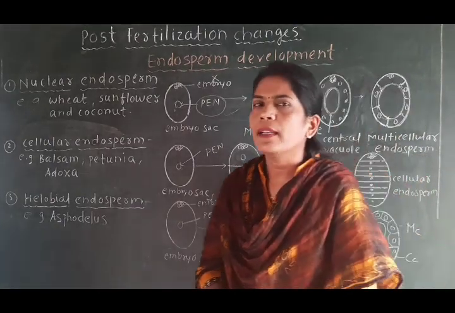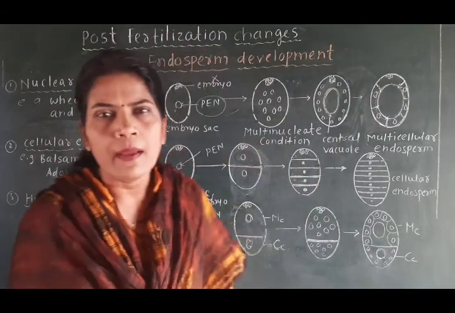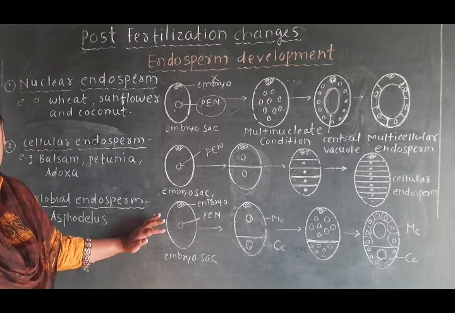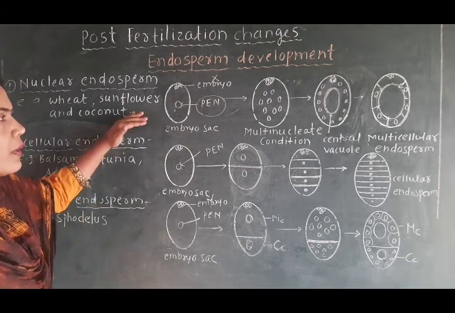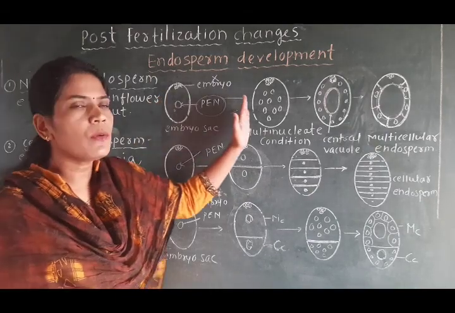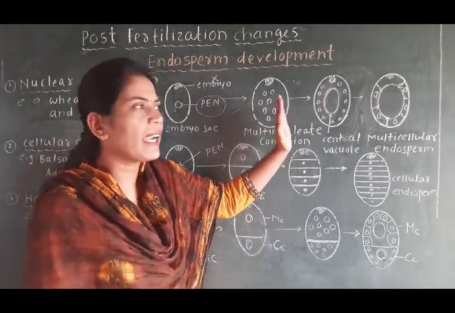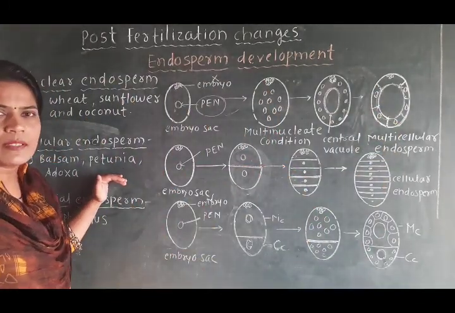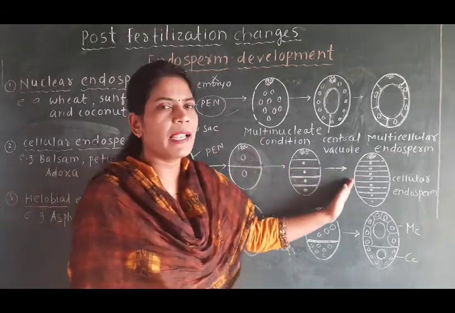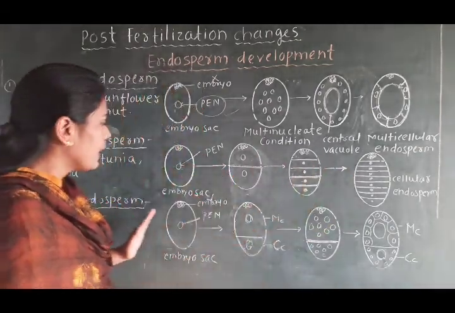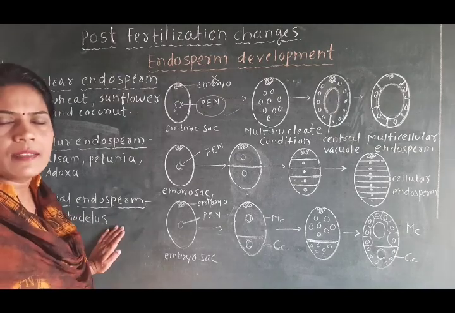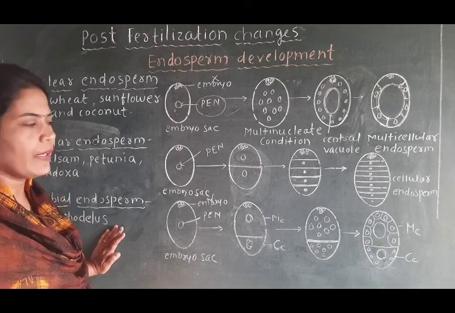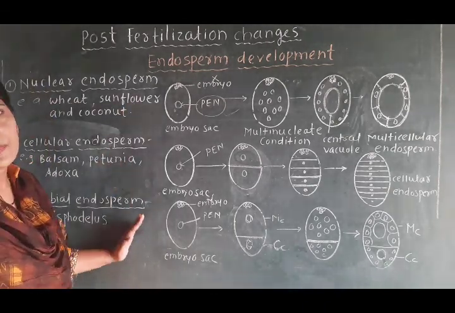You have to keep in mind this type of endosperm development by these figures only, because this is the general development of the endosperm in these different plants. Nuclear endosperm develops without any wall formation, but at the end there is a wall formation in between the nuclei. Cellular endosperm is developed from start to end with cell formation, and halobial endosperm development is the development of endosperm which is intermediate between this nuclear and cellular.